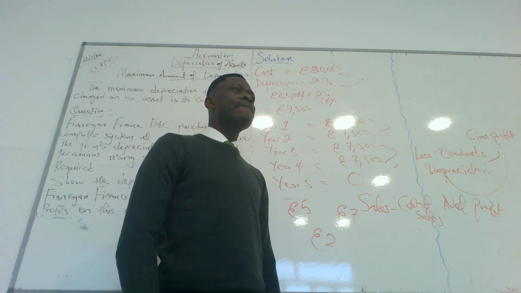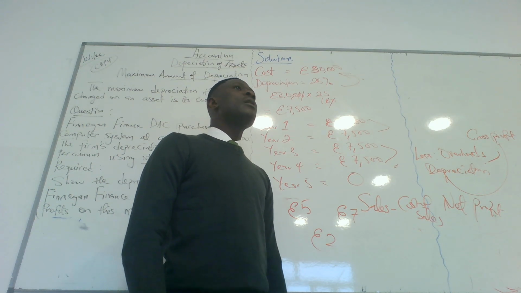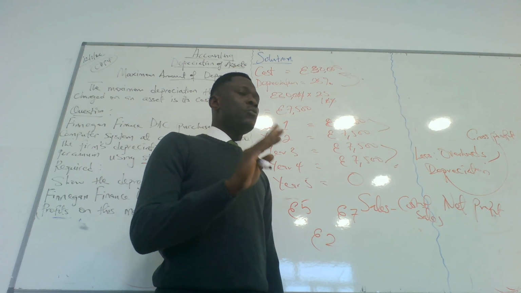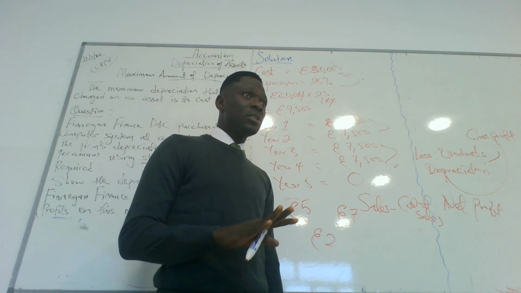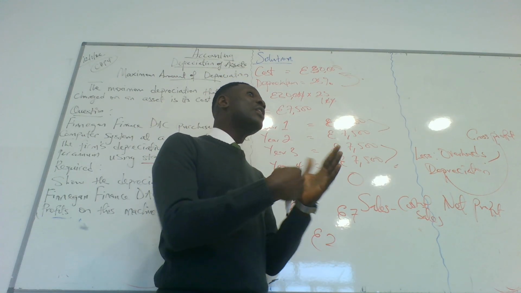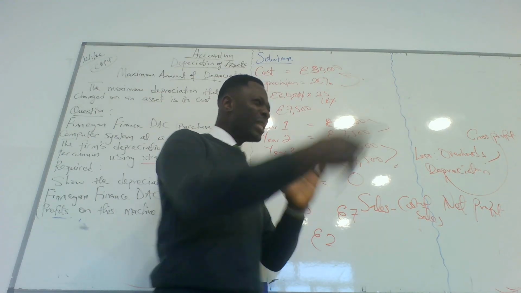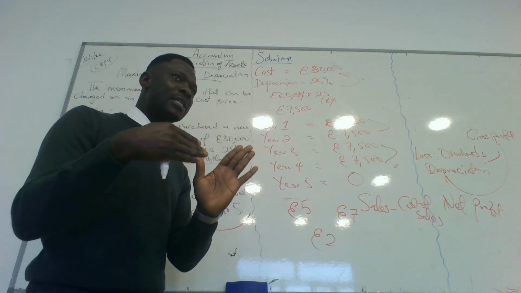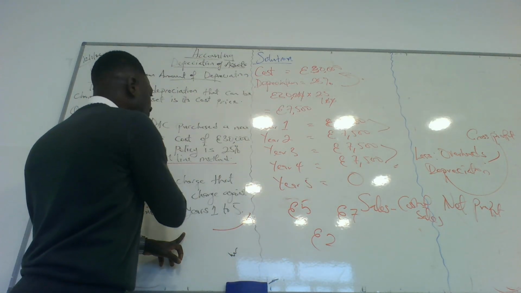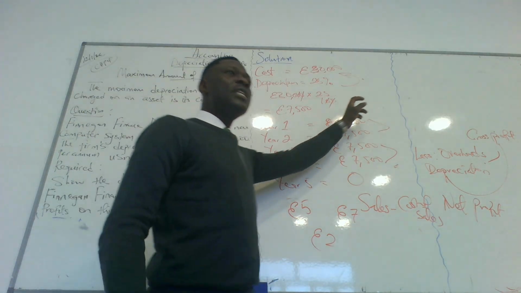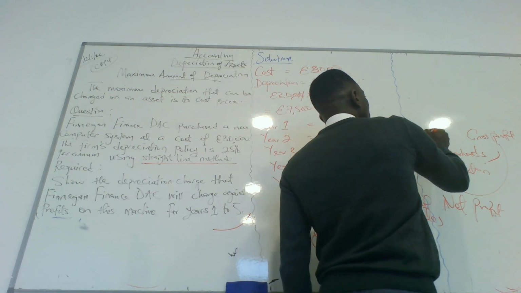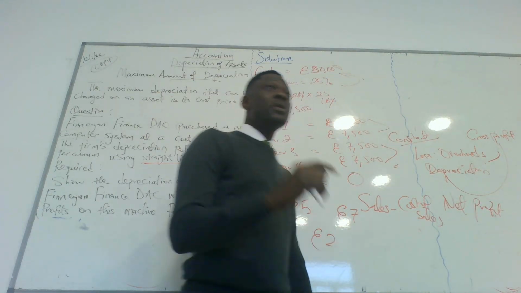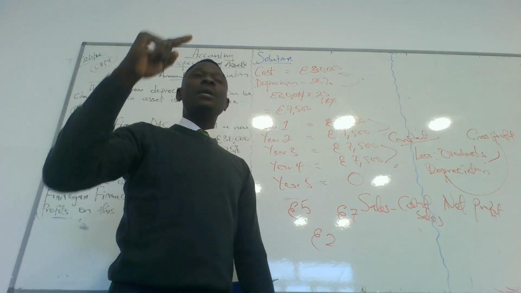Why are we paying 7,500 each year? Because we have the reducing balance method and we have the straight line method when we are calculating depreciation. Because it's a straight line method, as I said when I started explaining, depreciation for each year will be constant. It simply means it's fixed for each year that passes by.